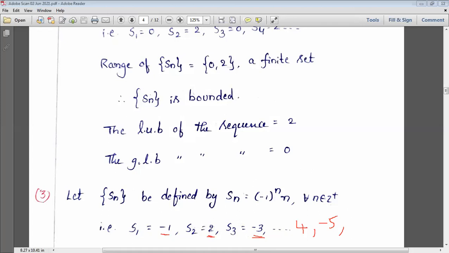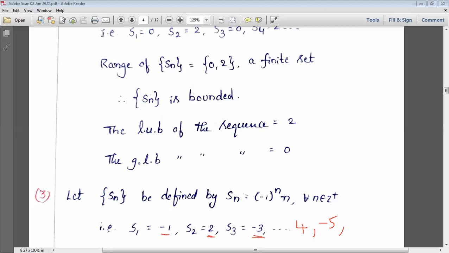Here you get 2, and next you will get 4, and then 6, 8, 10. Is there any finite one? No. So there is no lower one and there is no upper one. This is an infinite set. Infinitely it is coming.